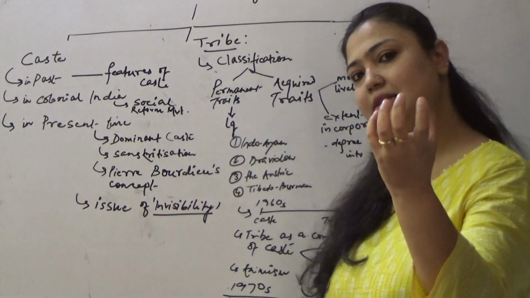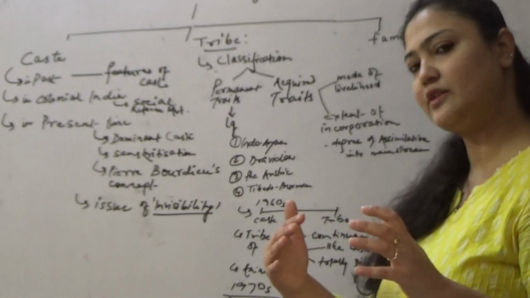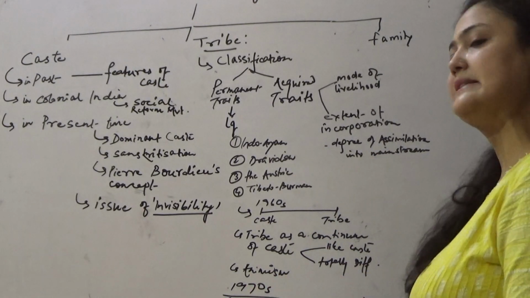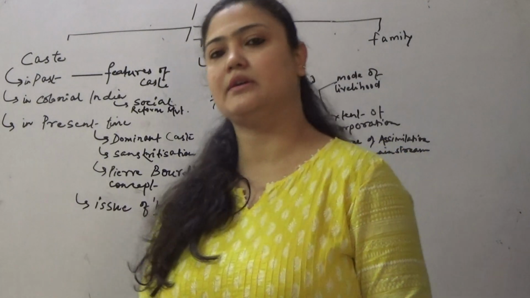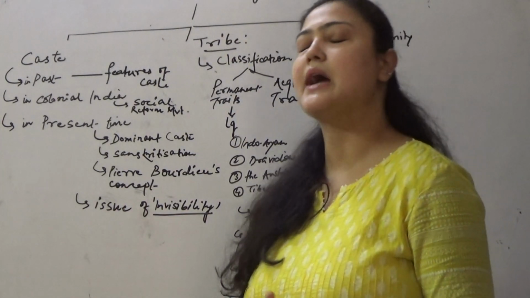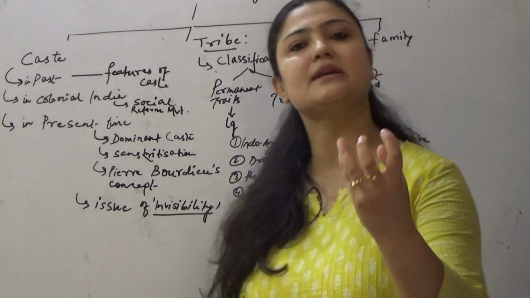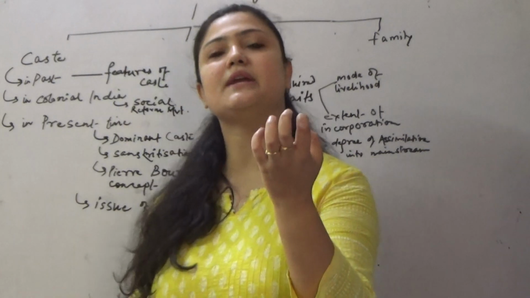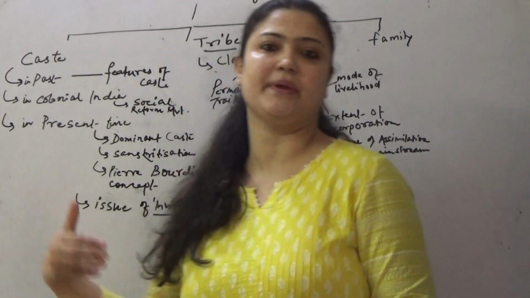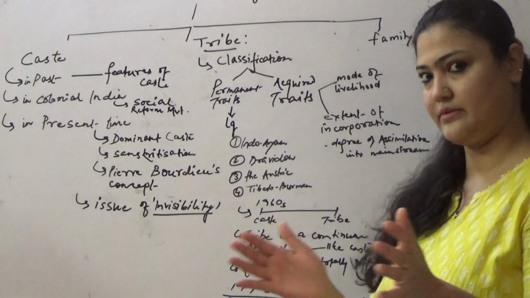So it is actually a specific set of cultural practices which tribes follow, and what one set of scholars say is that on this basis caste is different and tribe is different. Now in the 1970s there was another discourse. The discourse is on the basis of Sanskritization and acculturation, that how much the tribes are Sanskritized and acculturated. Acculturation means it is again a process of how much the mainstream culture has been imbibed by the tribal people, so that their identity gets diluted, right?